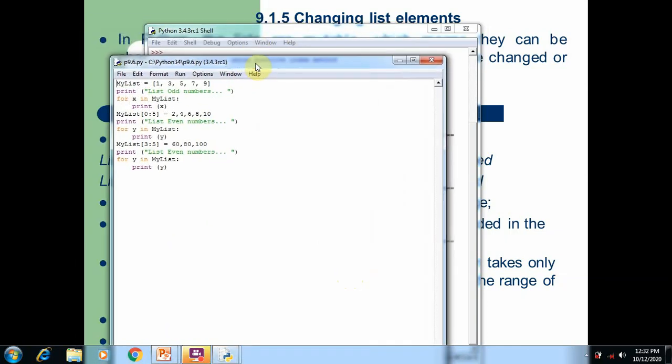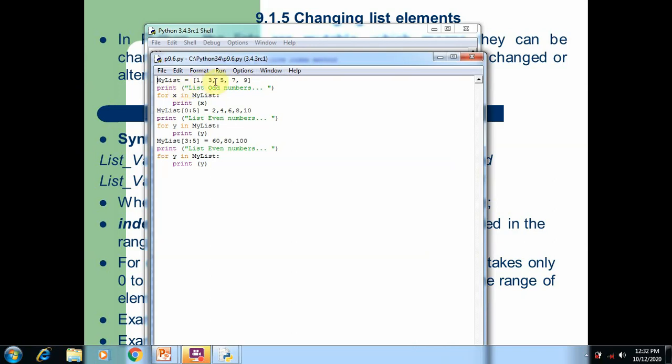In 9.6 you can see the same list is created with 5 elements. Very first we print all the odd numbers. After that we change the numbers in the range 0 to 5. So 0 to 5 means all the elements of the list, so 0, 1, 2, 3, 4. So all the elements are changed into 2, 4, 6, 8.